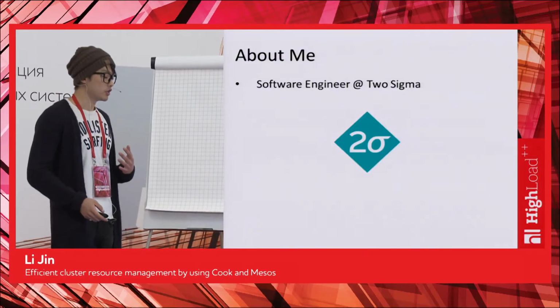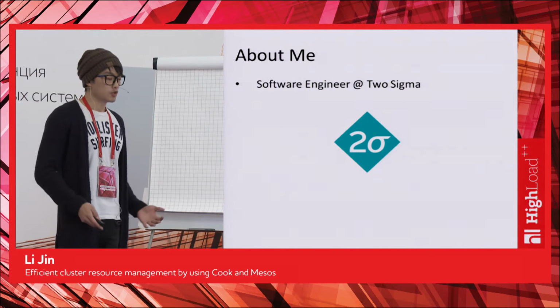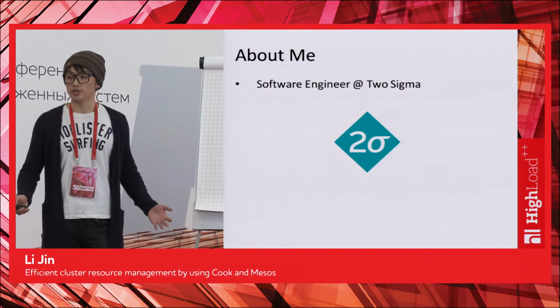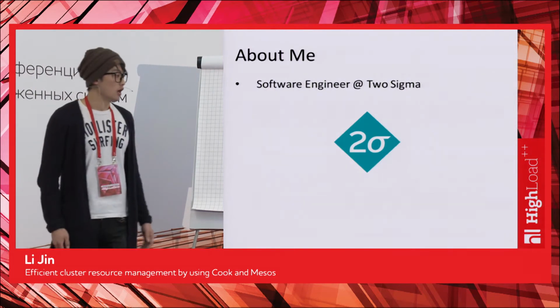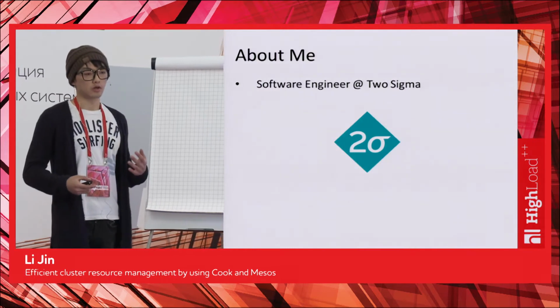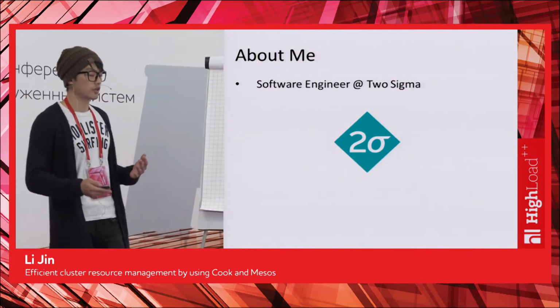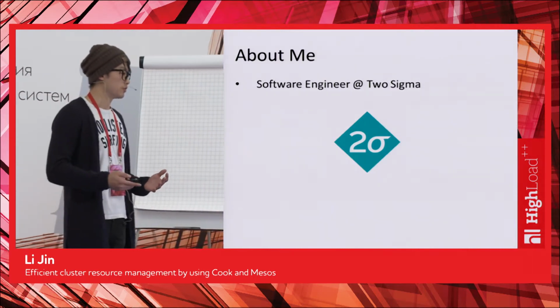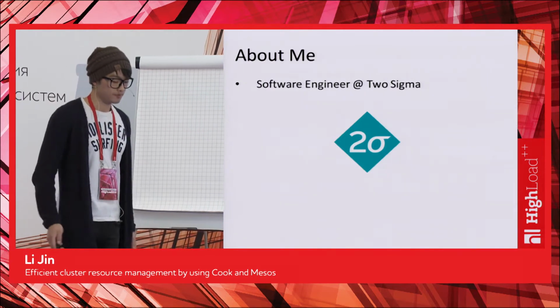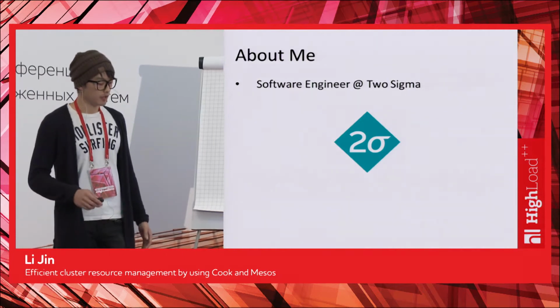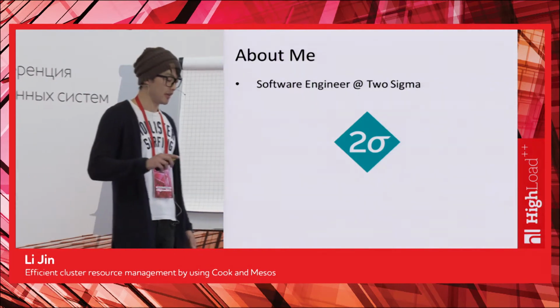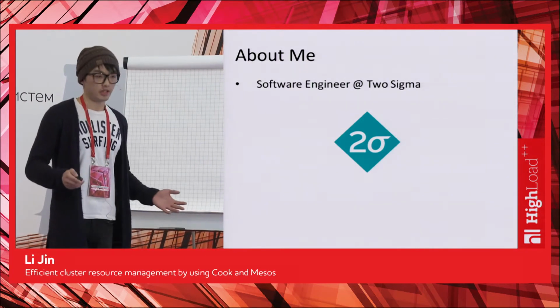Before we start, just a little bit about myself. I am a software engineer working at Two Sigma. Two Sigma is a quantitative hedge fund based in New York City. It is a technology company, really. We apply math, computer science, and engineering in the field of finance to provide value for our customers. I promised Martin I won't talk too much about Two Sigma, and that will be it. So let's get to the cool stuff.